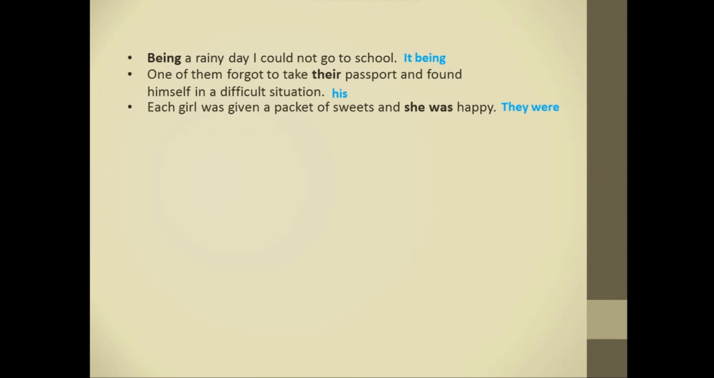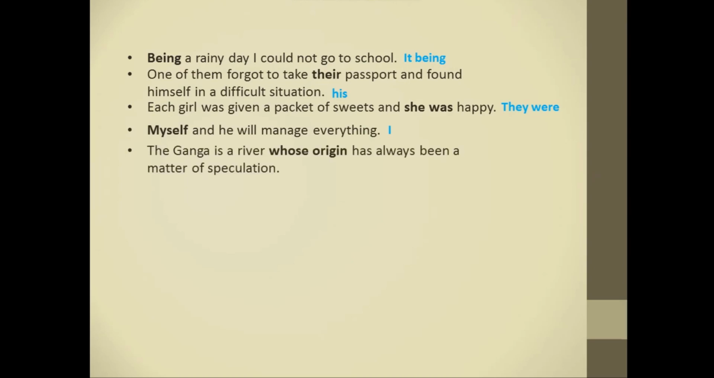Next, myself and he will manage everything. Here, change myself into I. Next, the Ganga is a river whose origin has always been a matter of speculation. Here, change whose origin into the origin of which, because whose is not used for non-living things.